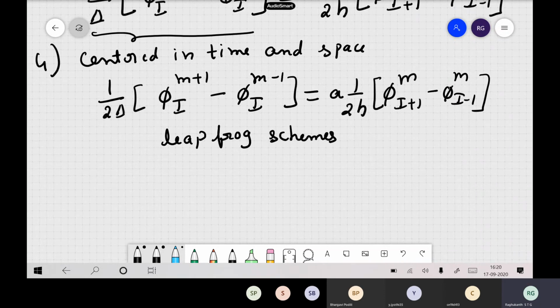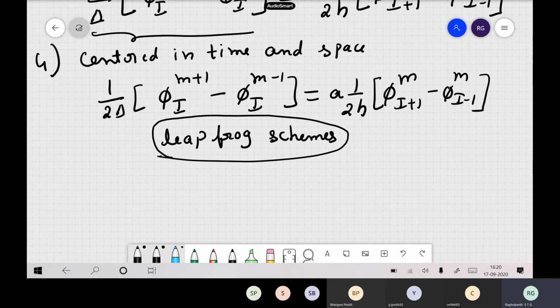So there are a variety of schemes people use actually. Then you can have all kinds of combinations, and this is the one which is widely used in finite difference approaches. As I told you, the staggered grid is one thing which is widely used in practice. The other one which is also widely used in practice is the leapfrog scheme. These schemes depend on what type of derivatives you are using. You can calculate a derivative with a forward derivative, a backward derivative, and a central derivative also. Now which derivative you use in space and which in time matters a lot.